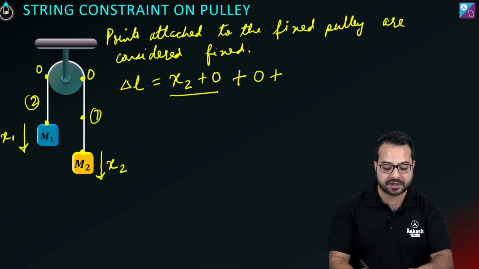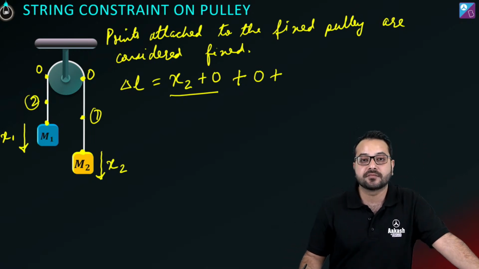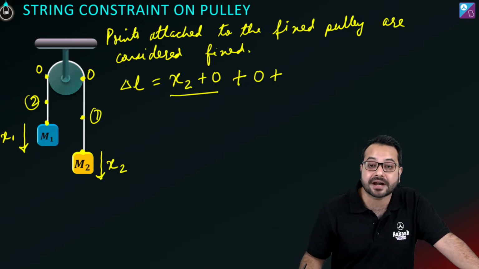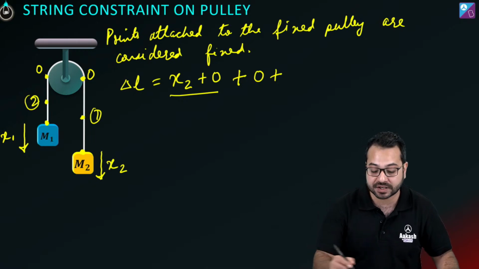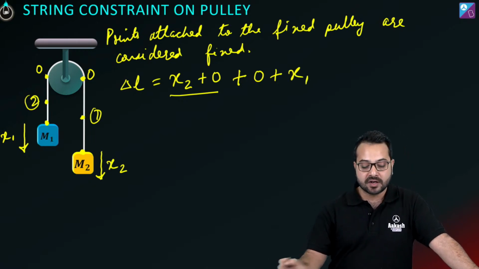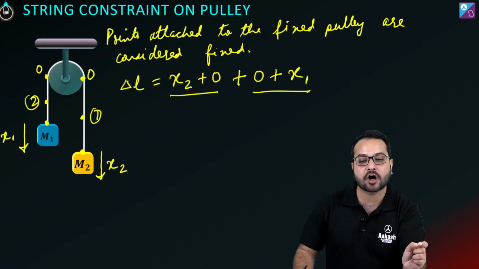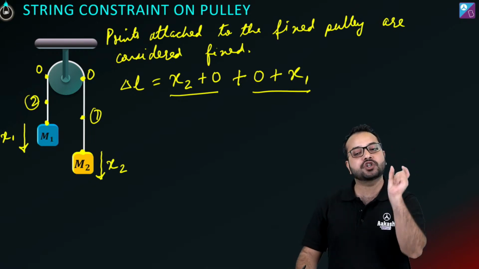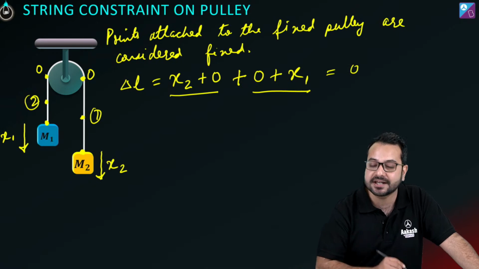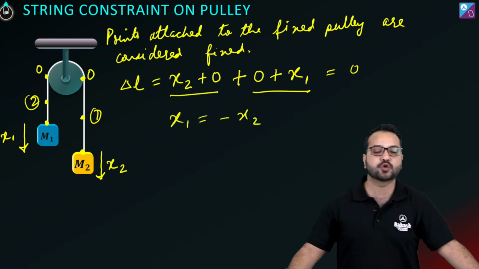प्लस what is happening? This x1 is away from the center of the string. This x1 is away from the center of the string. What is it trying to do? It is trying to increase the length of the segment. So I'm going to write plus x1. Is that correct? Now what I have done is I have written the change in the length of the string, the entire change in the length of the string. And this should be equal to 0. So what do I get? I get x1 is equal to minus x2.